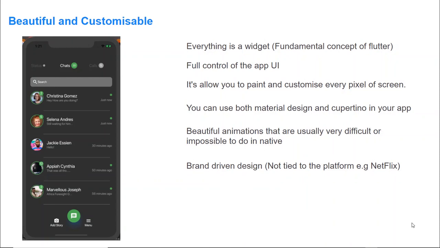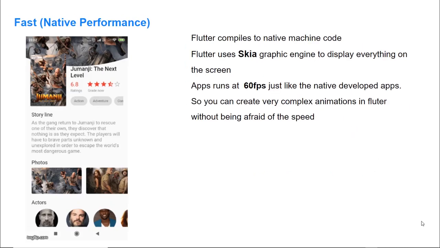The first thing is Flutter is beautiful and customizable. In Flutter, everything is a widget. Flutter gives you full control of the app UI by enabling you to paint every pixel on the screen. You can use both the Material Design and Cupertino widgets in your application. You can easily build beautiful and complex animations that are usually very difficult to do in a natively developed application. Flutter allows brand-driven design by maintaining the same design throughout the various platforms. A good example of such a brand-driven design app is the Netflix application, where the design is maintained from Android to iOS.